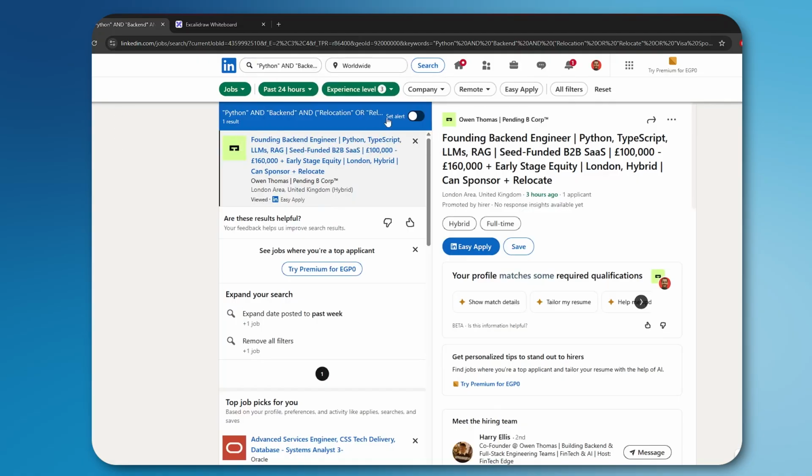So what I'm going to do now is set an alert, and now I have 2 alerts, one for remote and one for relocation, and I'm getting opportunities to apply to whatever I'm searching for. This is how you can search for the jobs that you dream of in LinkedIn.